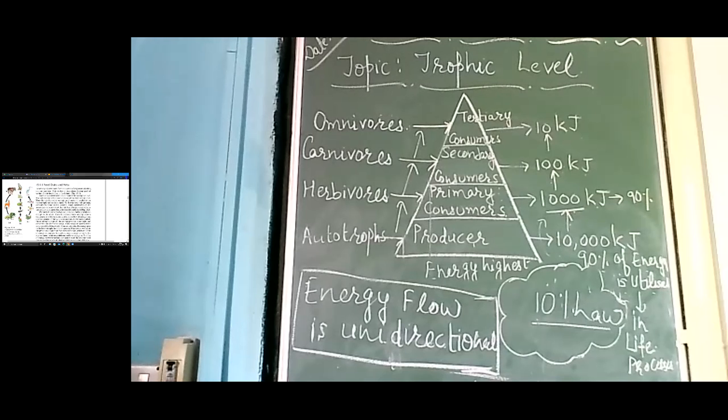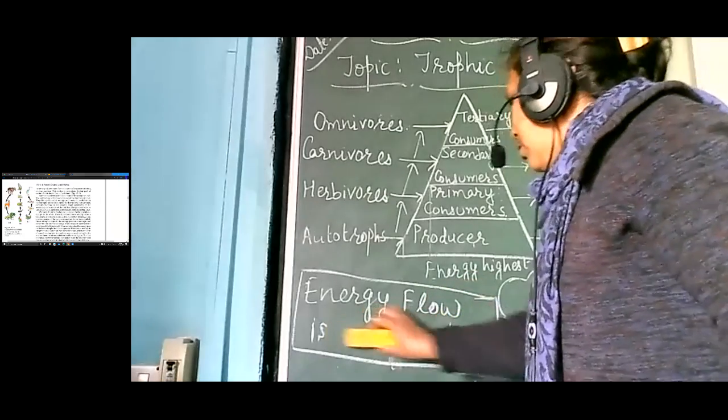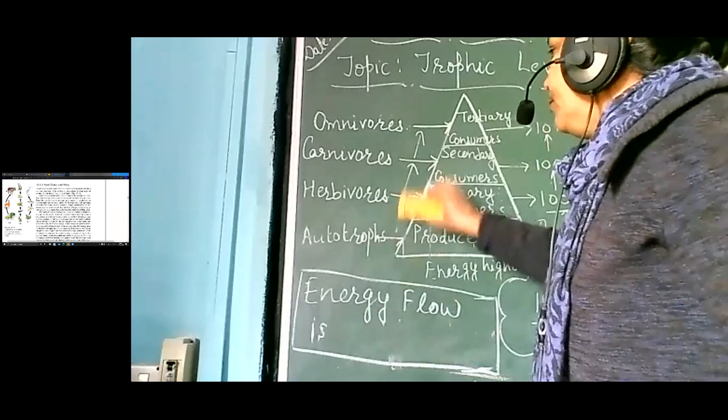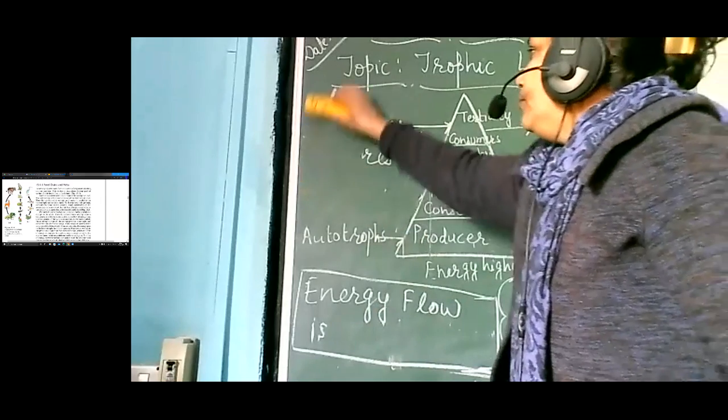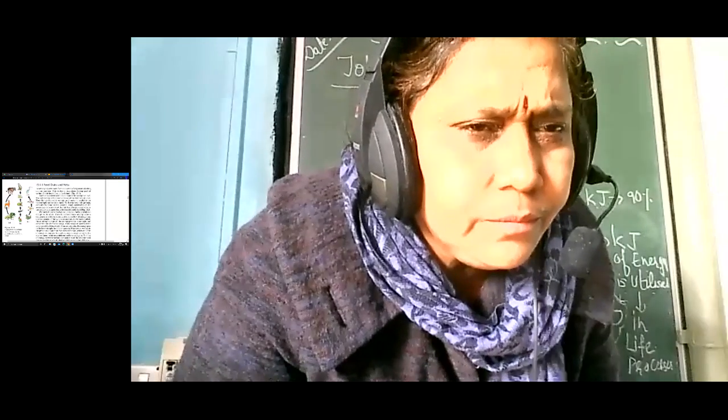What next have we done? Energy flow is unidirectional. Very good. Justify the statement: energy flow is unidirectional. All these questions normally come for 3 marks, beta. Is it clear? Yes, ma'am. Okay. So please do it very neatly.